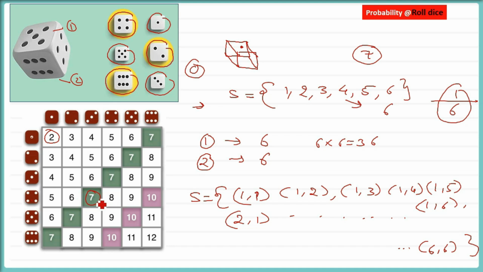But when we roll 2 dice, suppose the question is that a sum of 5 has to come. If 5 has to come, 2 and 3 will make 5, 4 and 1 can make 5, 3 and 2, 1 and 4, like this. So the total number of favorable cases is 4 and the total number of cases is 36. So when we divide, this will be 1 by 9. This is the probability.